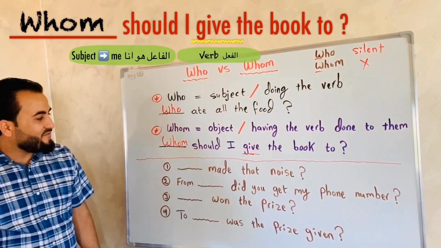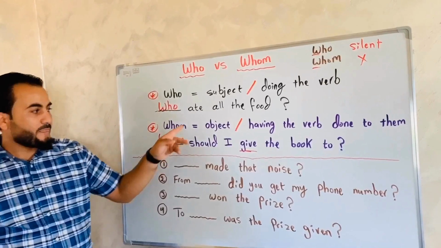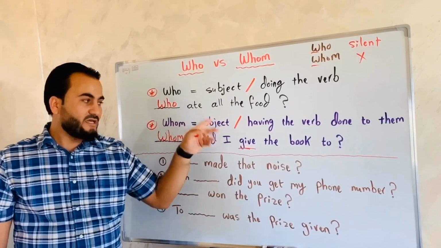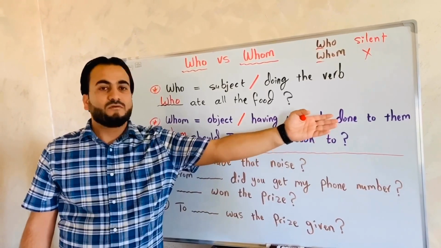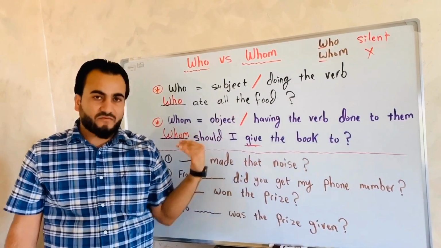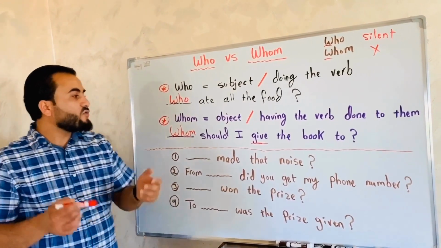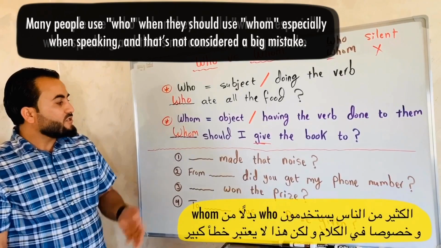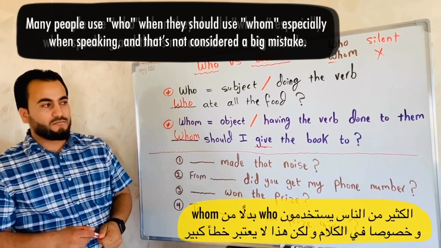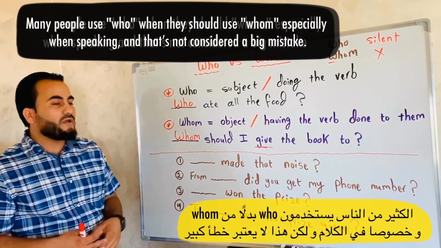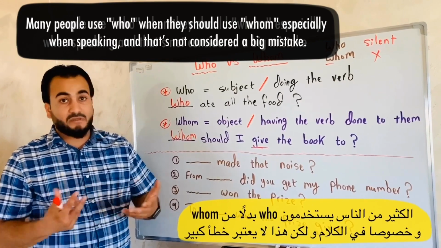Okay, very nice. So again, whom talks about the object, having the verb done to someone, to them, to my friends. Okay, very nice. Of course, many people use who when they should use whom, especially when speaking, and of course that is not considered a big mistake.